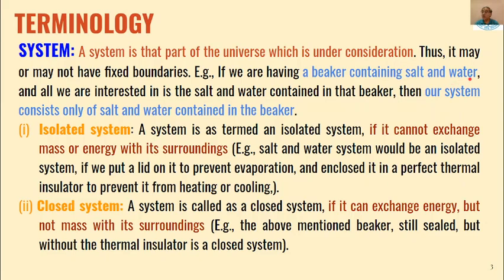We are interested in this system comprising salt and water, and that salt and water is contained in a beaker. So the beaker containing salt and water is our system, and this system may be of different types.